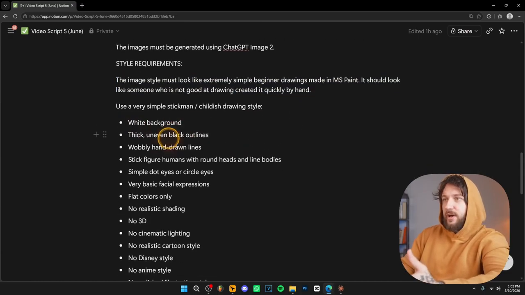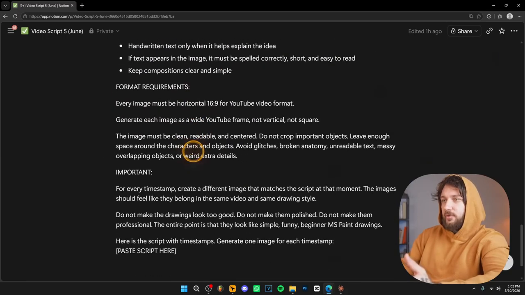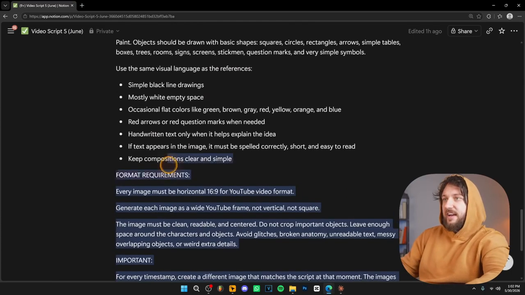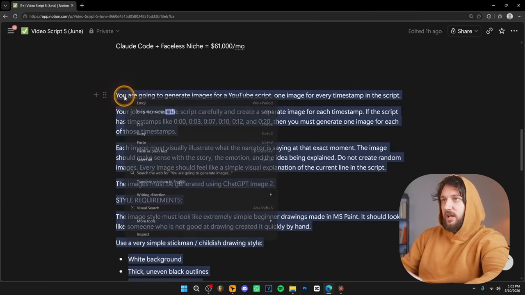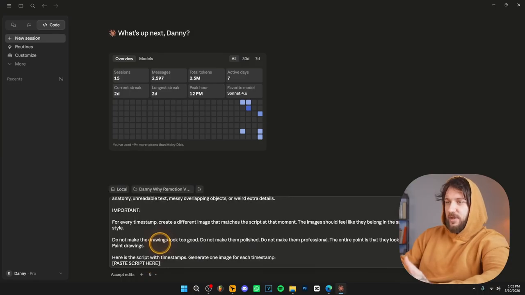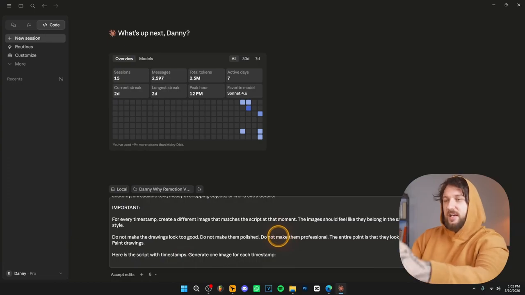And over here we have white background, no 3D, no cinematic, and so on. This is the entire prompt. What I want you to do is write a prompt like this one, or ask ChatGPT or Claude to write you a prompt like this one. And after you write this prompt, I want you to copy it and then paste it into Claude Code. So go back to Claude Code over here and paste this prompt in the message box. Then copy the script with the timestamps and paste it below this prompt.